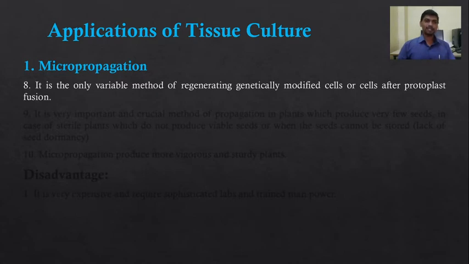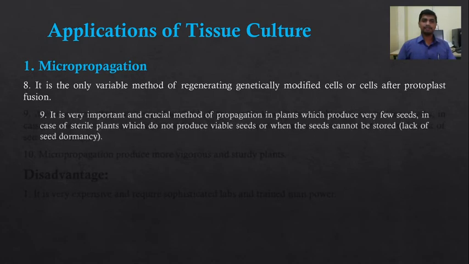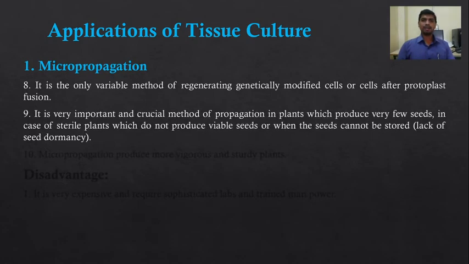So micropropagation is the only viable method of regenerating genetically modified cells, or cells that have been produced after protoplast fusion. It is a very important and crucial method of propagation in plants which produce very few seeds. So those plants which produce very few seeds can be multiplied by using micropropagation, or in the case of sterile plants, because these plants do not produce viable seeds, or when the seeds cannot be stored because of the lack of seed dormancy.